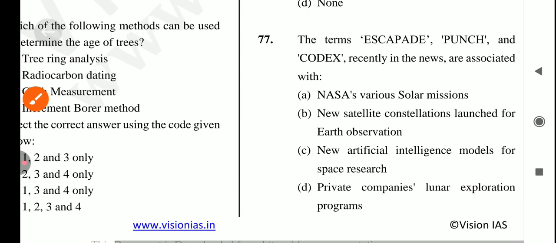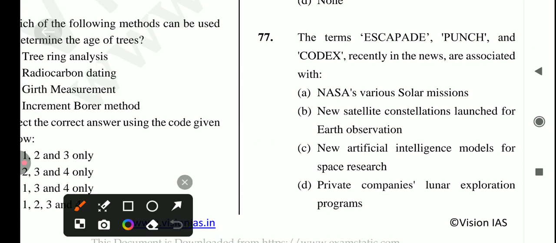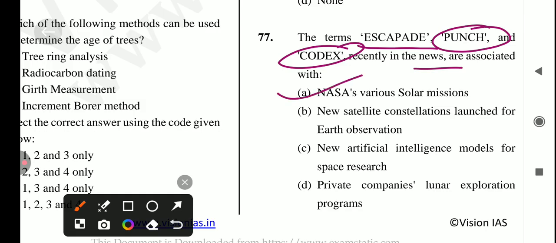Next is the term ESCAPADE, PUNCH and CODEX recently seen in the news are associated with. ये किससे related है? So it's NASA's various polar mission which is related to these ones. Okay, so answer for this question is option number A. And if we're talking about ESCAPADE, PUNCH and CODEX, they are a variety of upcoming NASA solar missions. And if we're talking about PUNCH, what's the full form? Polarimeter to Unify the Corona and Heliosphere. Okay, so answer is option number A.